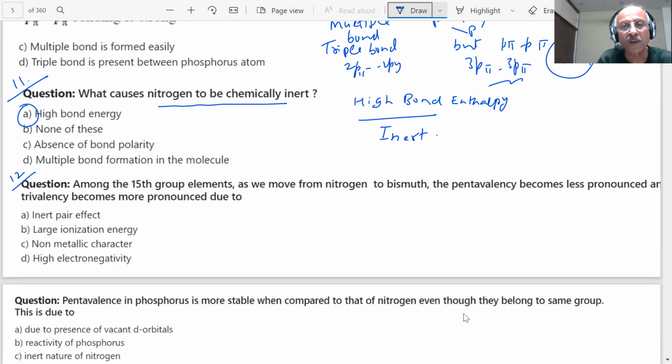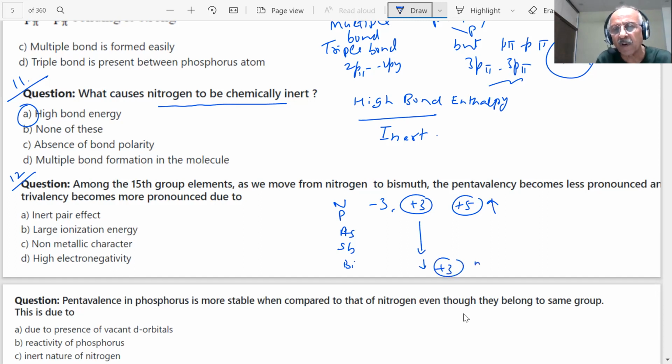We already told you nitrogen, phosphorus, arsenic, antimony, bismuth. What are the possible oxidation states, students? You have -3, +3 and +5. As you go down the group, +3 becomes more stable.